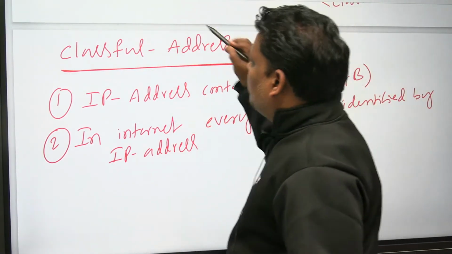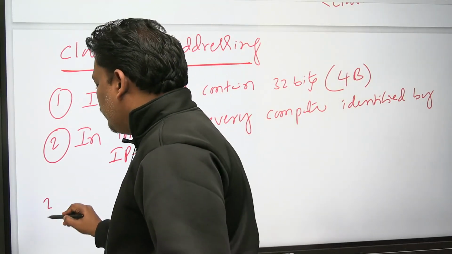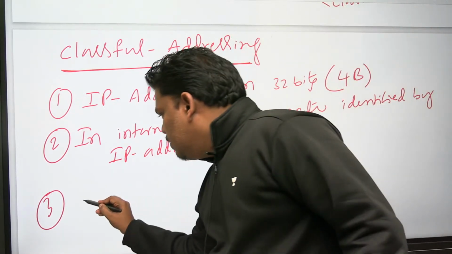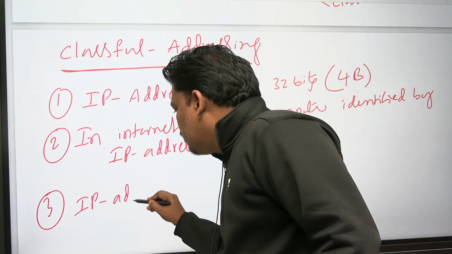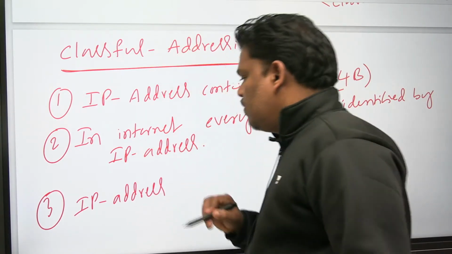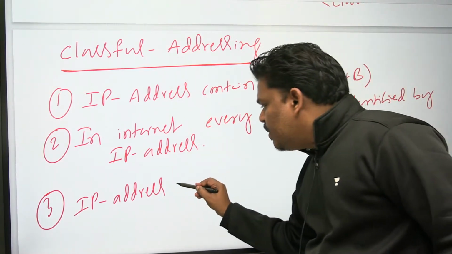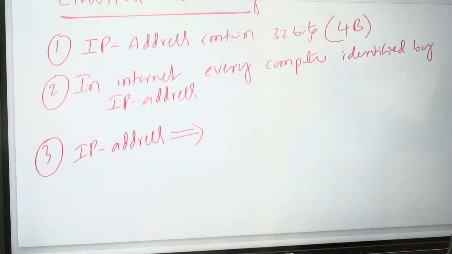Until now, I think you are really comfortable. Let's go to point 3. IP address. How many bits? 32 bits. IP address normally will be represented like this.